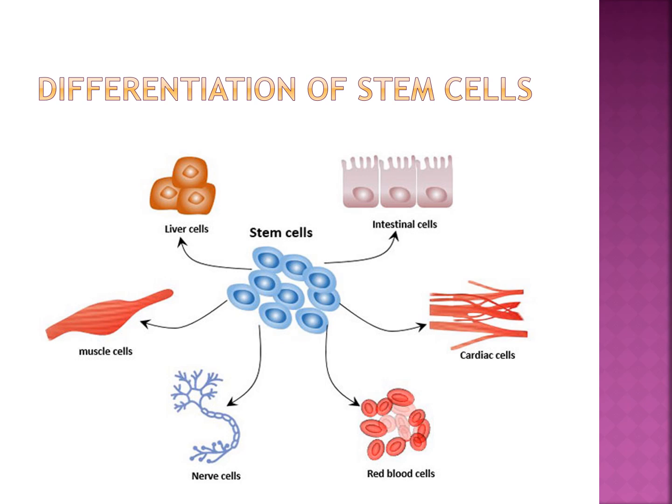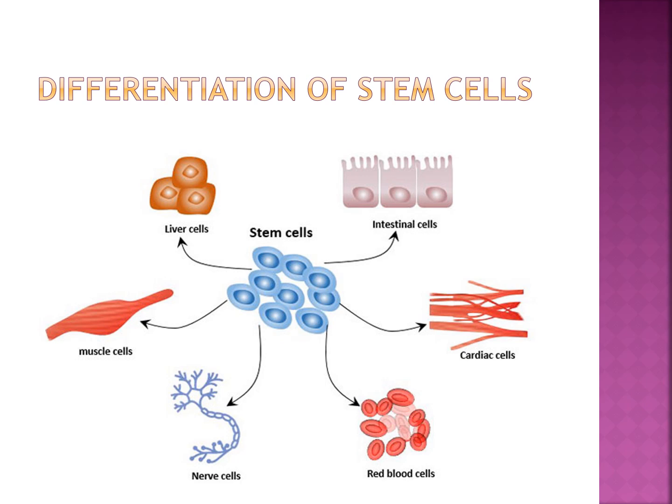Everybody see the picture. Nerve cells, muscle cells, liver cells, intestinal cells, cardiac cells, red blood cells. These are the differentiation of stem cells into different cell types.